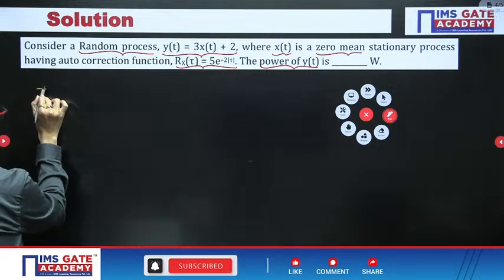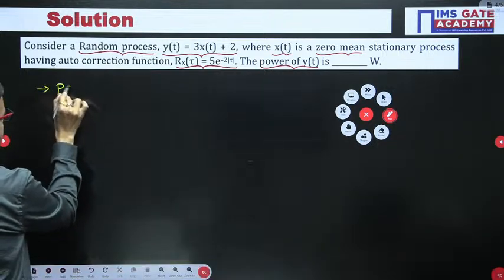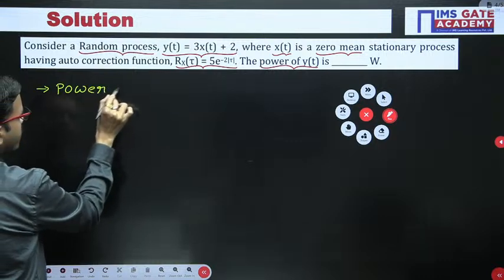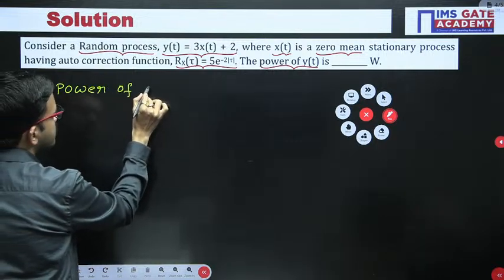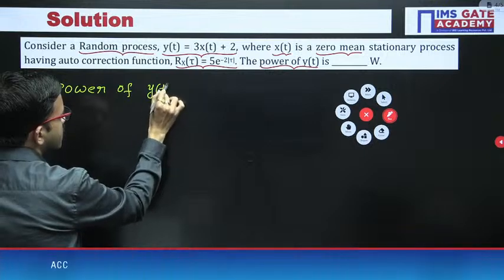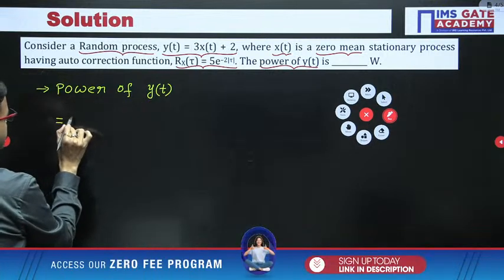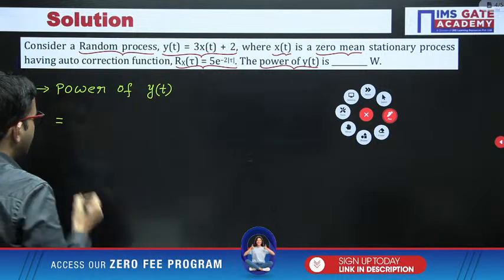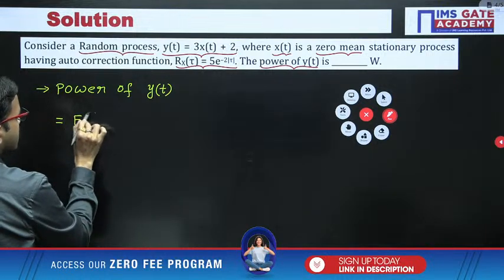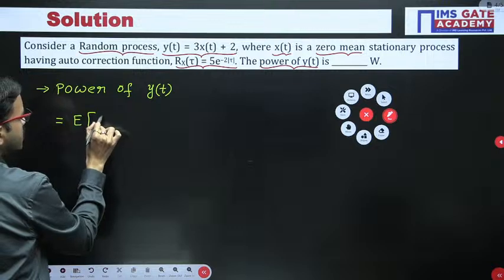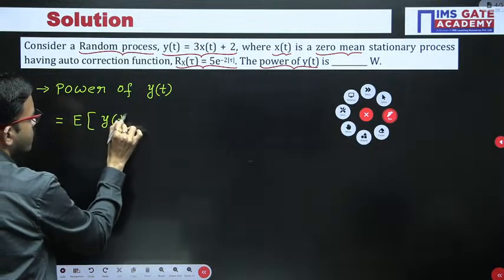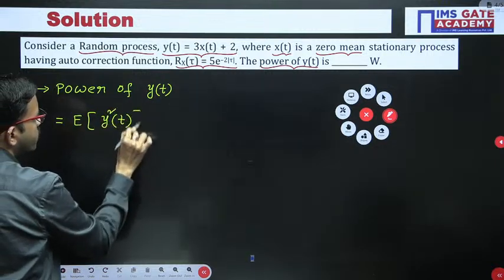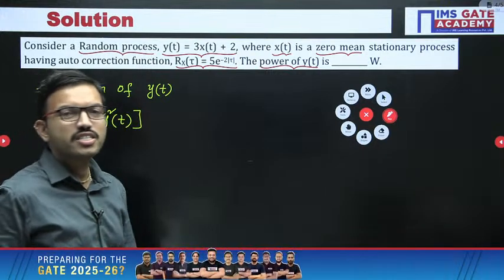I am mentioning power of y of t is equal to expectation of y square of t.